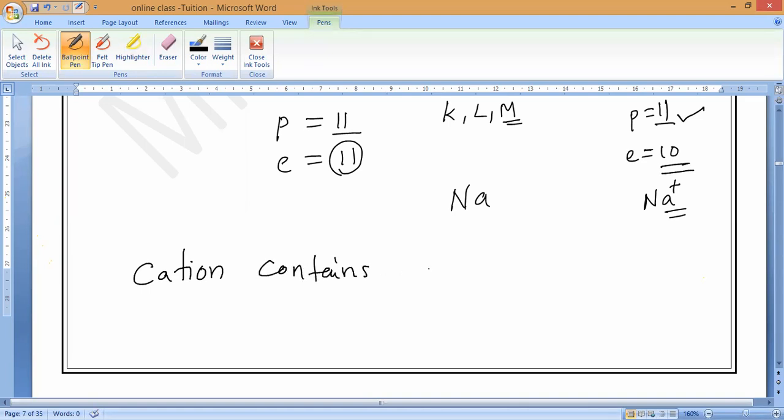A cation contains less electrons and more protons than... what? Less electrons, more protons than electrons. Is it okay, guys? Yes, sir.